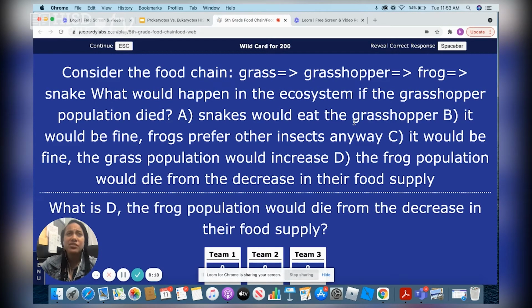If there's no grasshoppers, then the frogs do not have anything to eat in this scenario. So therefore, they will die. Now, again, this is hypothetical. Frogs eat more than grasshoppers. So, of course, the frogs would not die in a real environment because they would just eat a different source. But some of them might, because there would be more competition for those other resources.